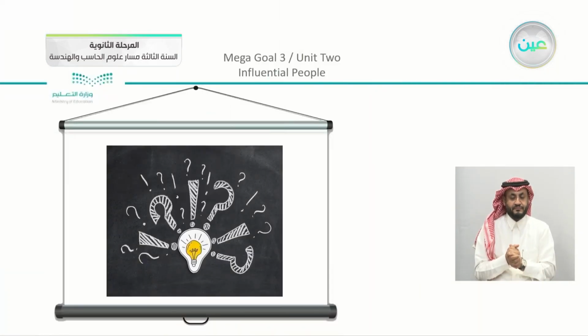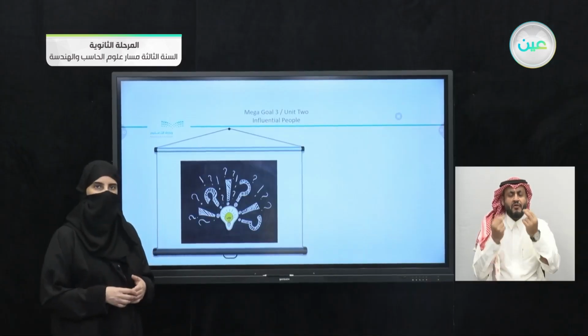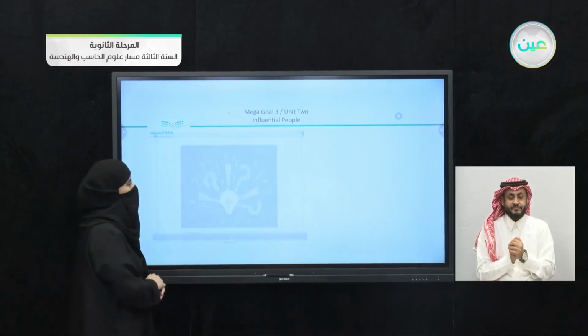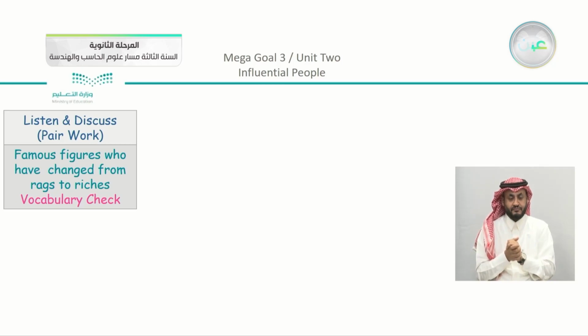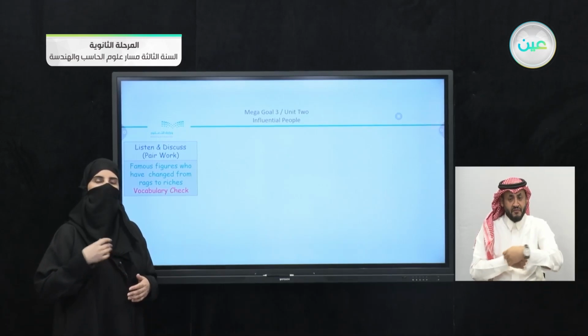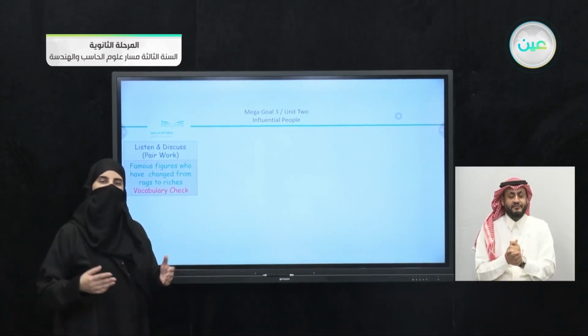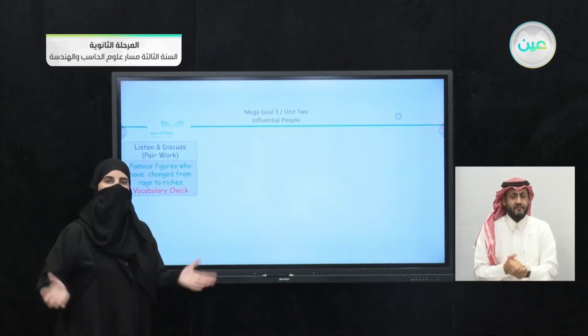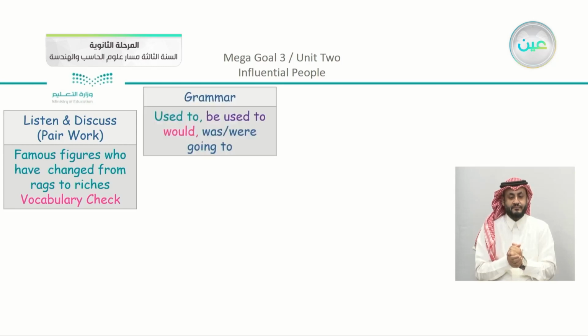Now, we're going to just revise what we have studied in Unit 2. We're going to see what we have here. We took in the first lesson, listen and discuss and pair work, famous figures who have changed from rags to riches, or they were in a less fortunate time in their life to being something different and rich. Now, if you remember, like the personality, Li Ka-shing, or like Amancio Ortega, or even Steve Jobs. Now, they started from a very poor basis, and then they became successful. There was the vocabulary check as well.